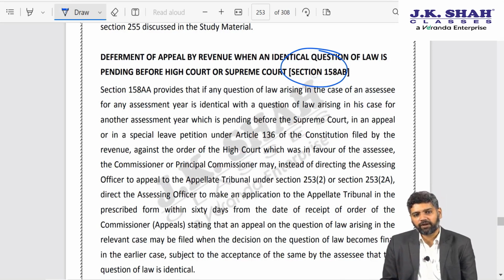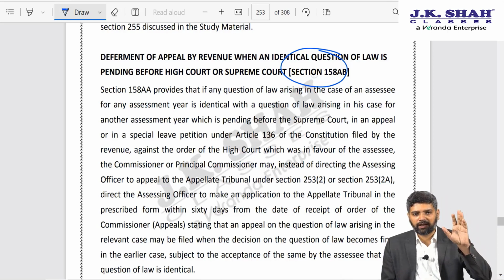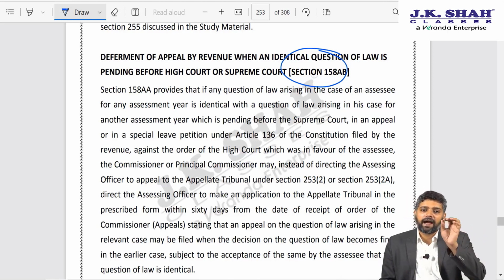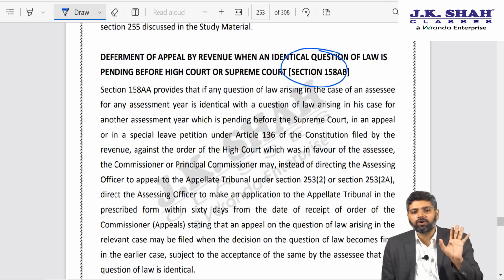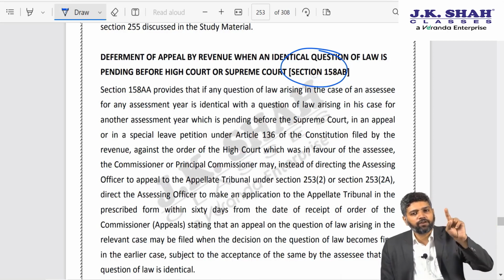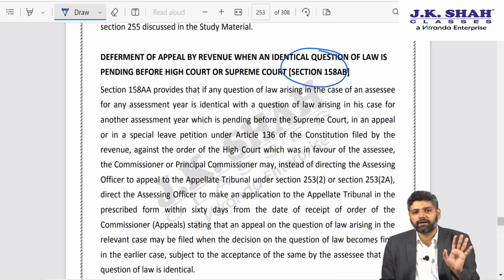In order to avoid repetitive appeals, the government has inserted section 158 AB, which says that if an issue has travelled up to High Court, which is pending before High Court or Supreme Court, and in subsequent years for the same assessee, or maybe with regard to another assessee, identical issue is involved, which is covered by this matter which is pending in High Court or Supreme Court, then for that other assessee or for the subsequent years of the same assessee, Income Tax Department or the assessee will not file an appeal to High Court or Supreme Court, and they will just wait for the first issue to be decided, for the first year will be decided.